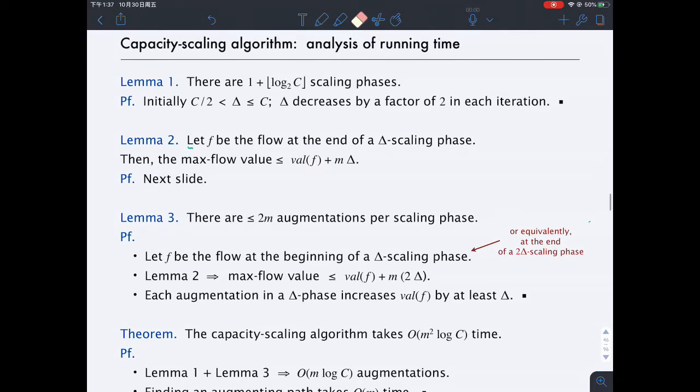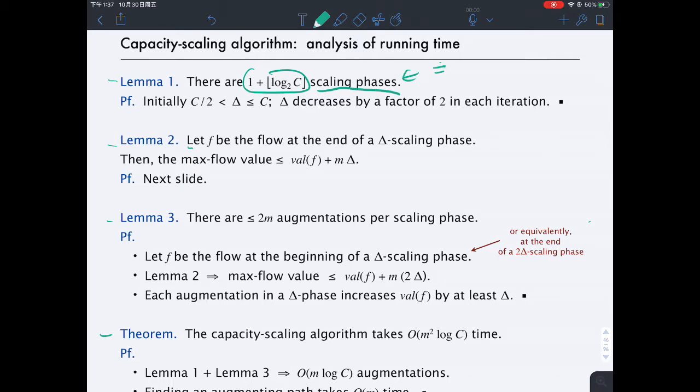So proving the running time, as I said, is pretty straightforward. Let's just walk through each of the lemmas. There are 3 lemmas, and then eventually we are going to get the theorem. Let's focus on the first lemma. The first lemma says that there are only 1 plus log c scaling phrases.